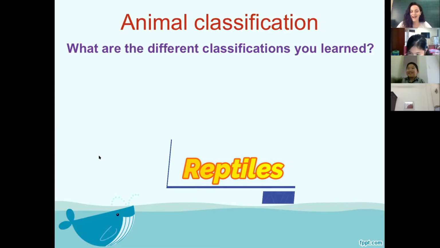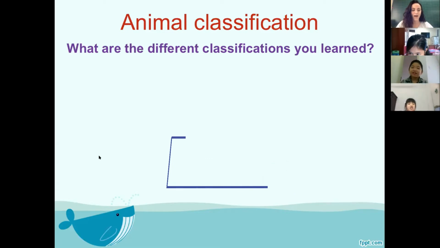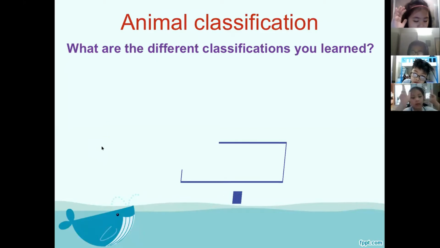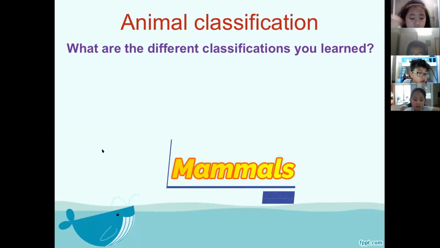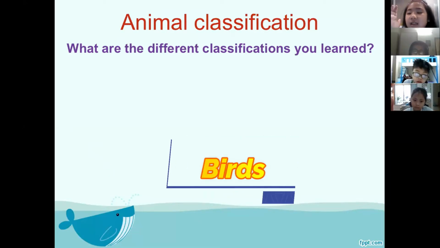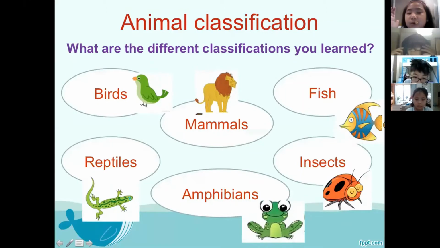I think we still have one or two more. Mia, do you have another one? What group else? Amphibian. Good. What about Vicky? Do you know another one, Vicky? Mammal. Thank you. And we have one more. I see. Bird. Thank you. All of them. We have birds, reptiles, mammals, amphibians, fish. Oh, and we forgot insects.